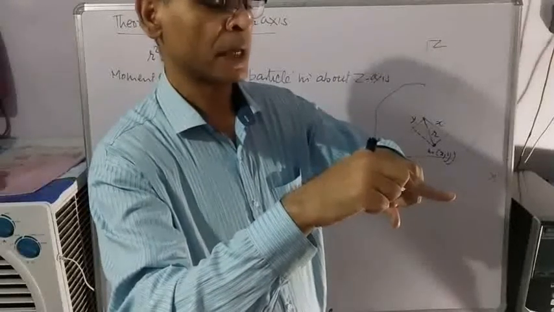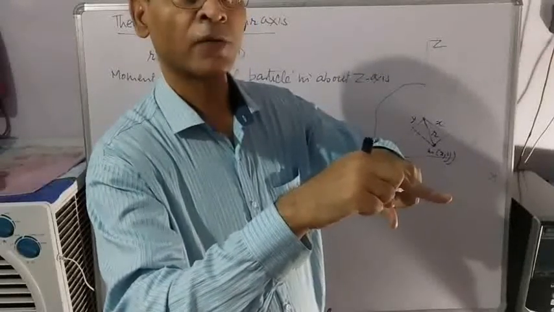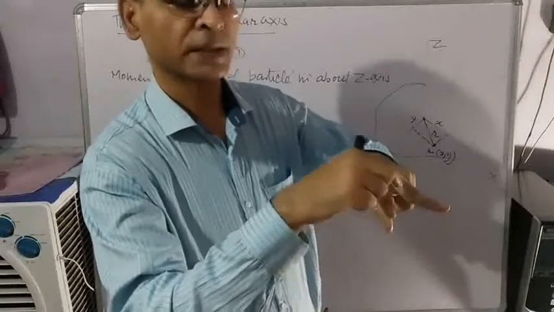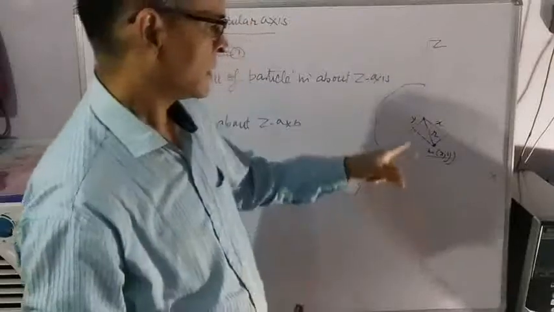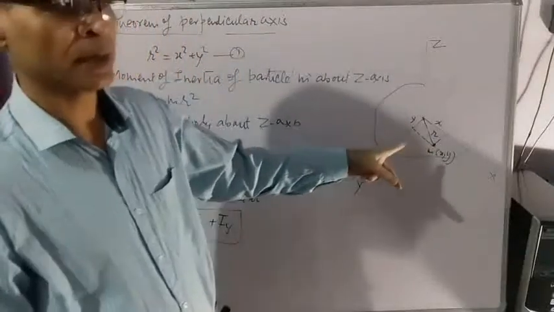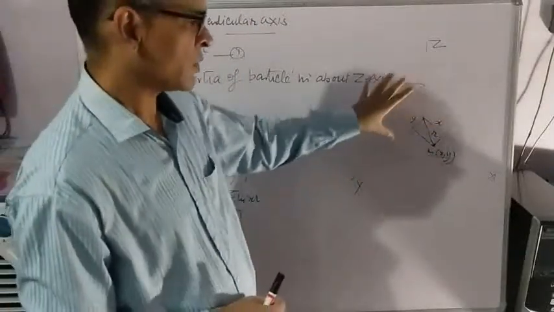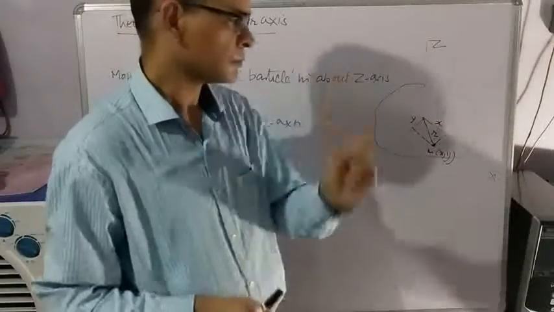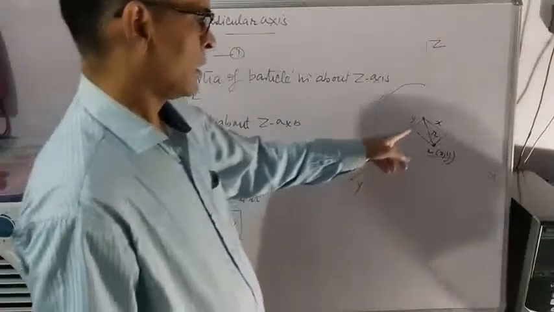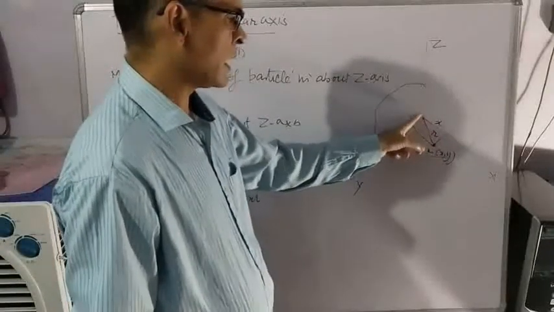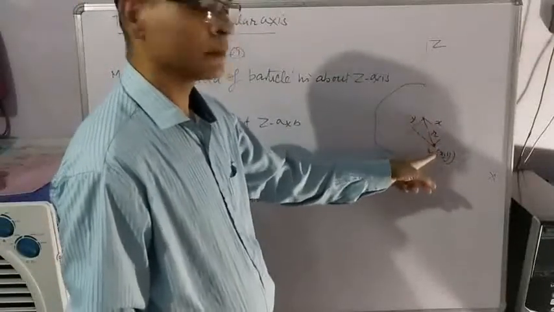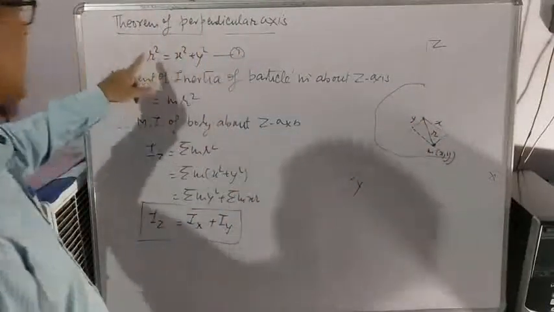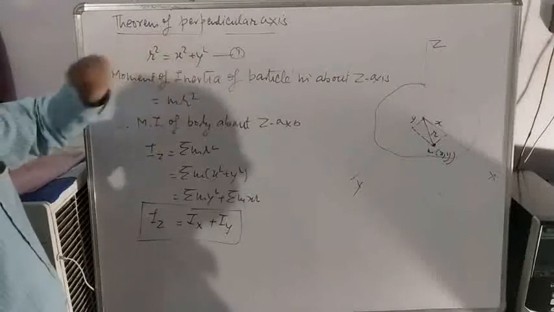Mass of the particle is m. Coordinate of the particle is (x, y), and distance from z-axis is r. See the diagram. It is a three-dimensional diagram, so it is difficult to understand on this board, but you can understand like this easily. It is a right angle triangle. From this right angle triangle we can write r square is equal to x square plus y square.